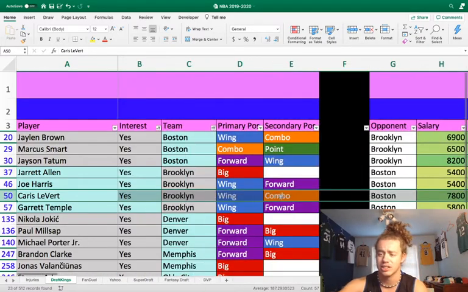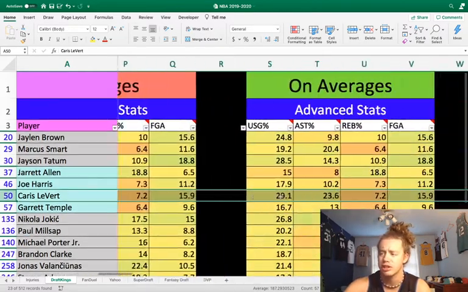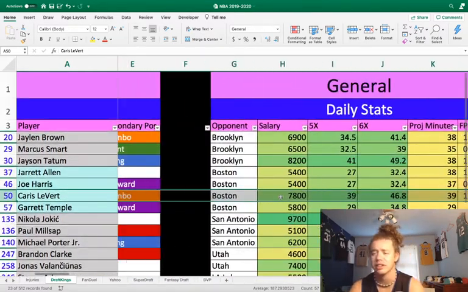Matchup isn't fantastic or anything. It's a little bit of a pace down spot for this game, but I mean, he's just too cheap. He should be an 8,000 player. Look, we have Jayson Tatum at 8,200, and he has an even lower usage rate today than Caris LeVert. So I think Caris LeVert is a very solid play.